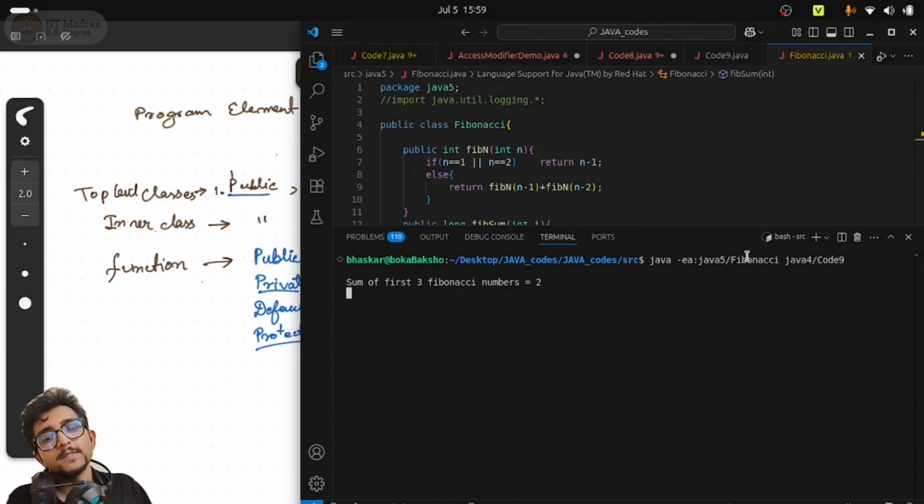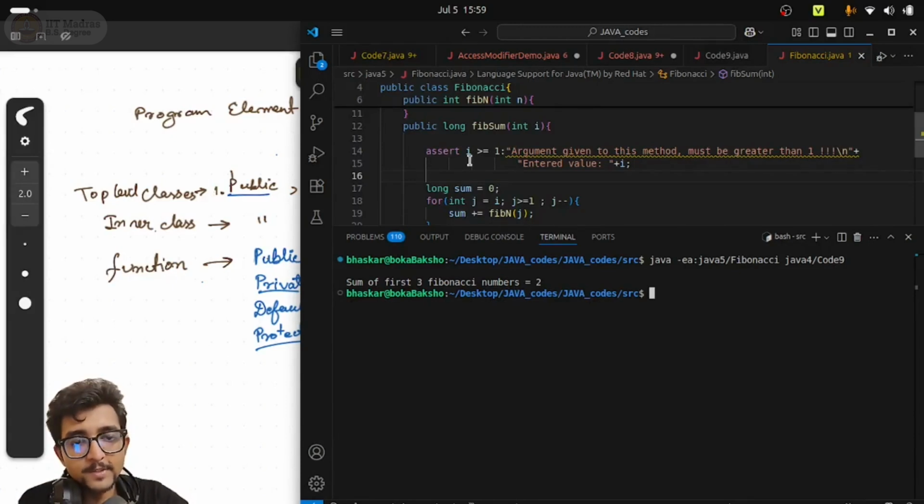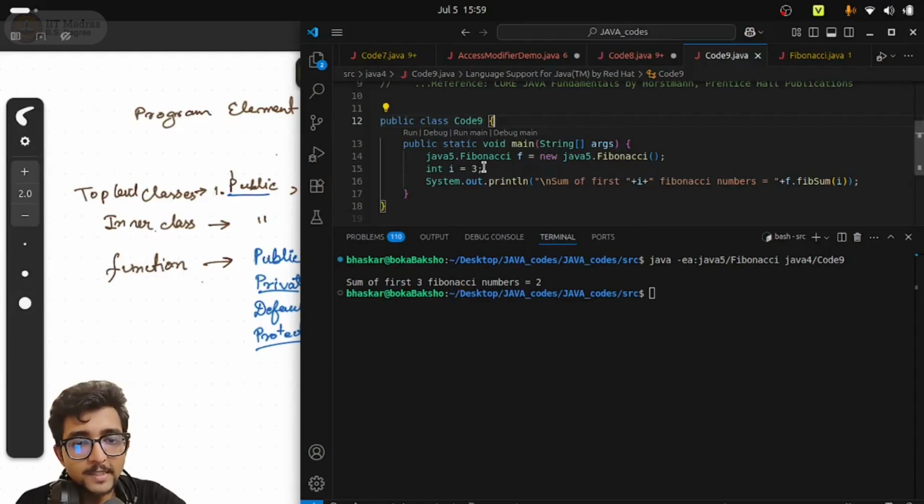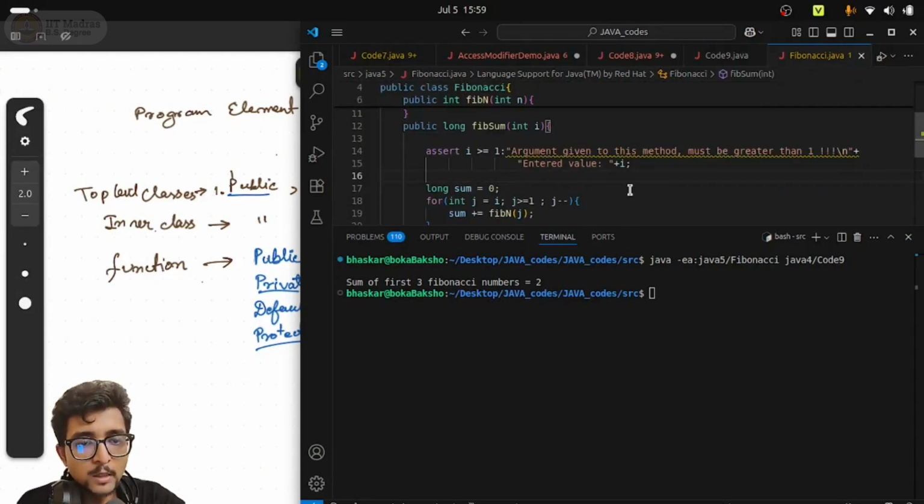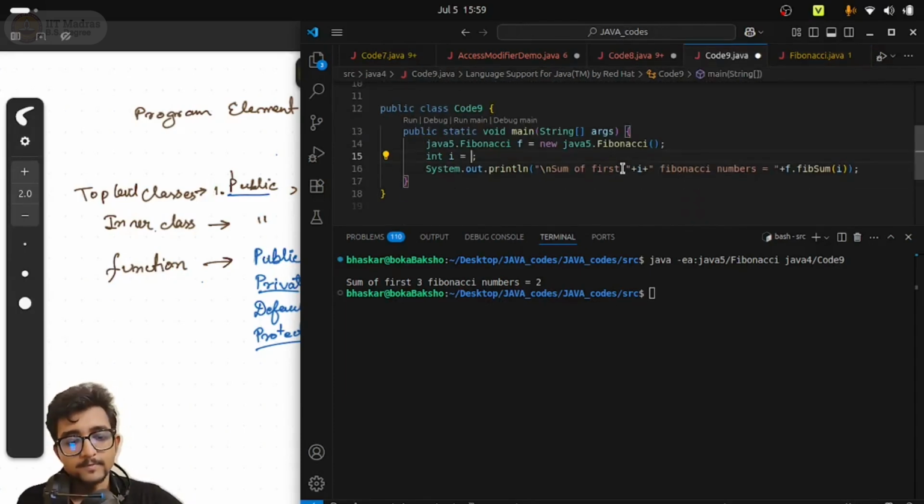You see the sum of first 3 Fibonacci numbers is 2. It is getting printed, so that is correct. That means this assert condition was holding. My I value was greater than 1. If I go to code 9, we see I was 3. Since I was greater than or equal to 1, no assertions were printed. But now if I modify this value from 3 to something else, let's say minus 9.